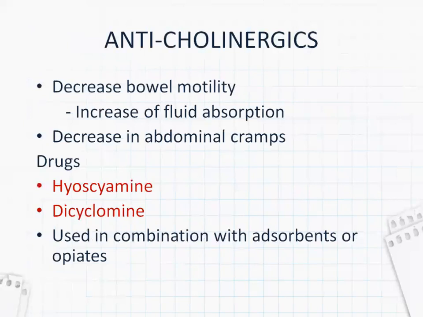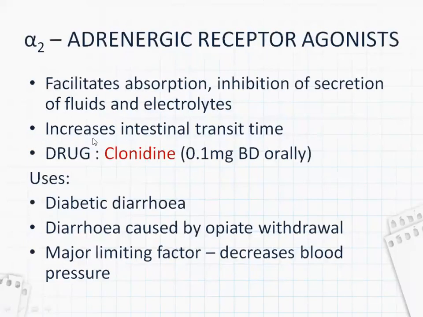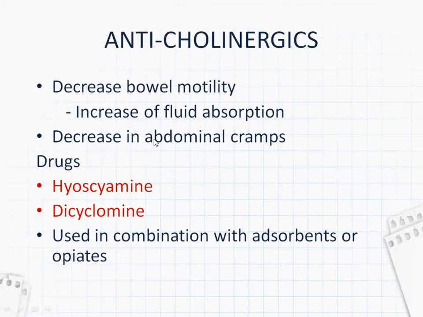And anticholinergics. How these anticholinergics act as antidiarrheals is they decrease the bowel motility. When they decrease the bowel motility, what happens? The bulk will stay for a longer time in the intestine, and due to which there is more chance of fluid absorption. They will increase the fluid absorption, and it also decreases the abdominal cramps.